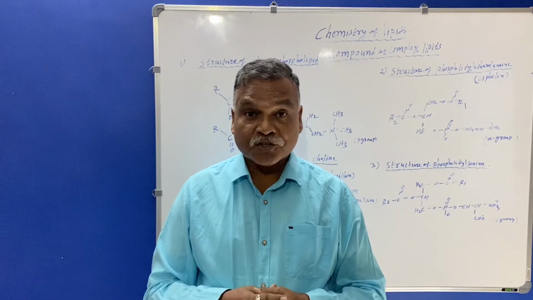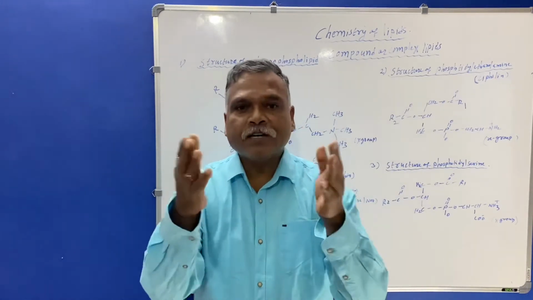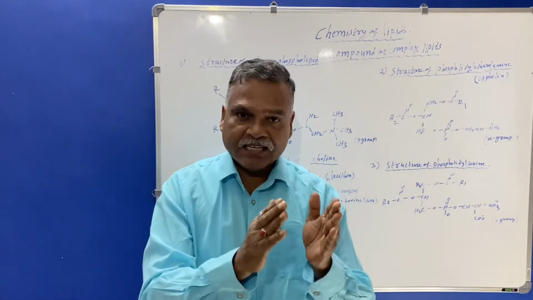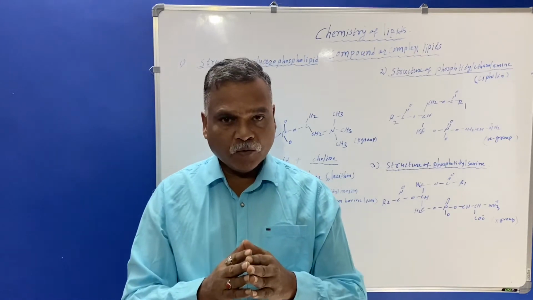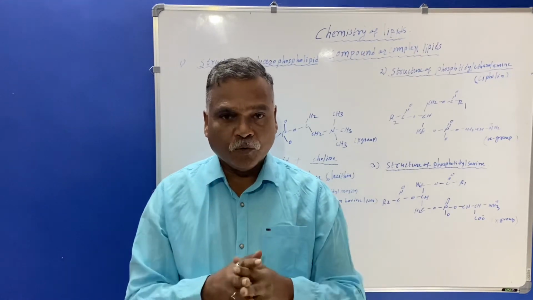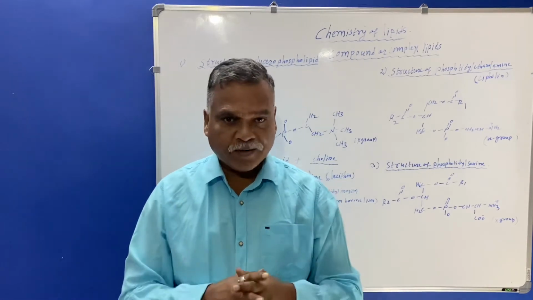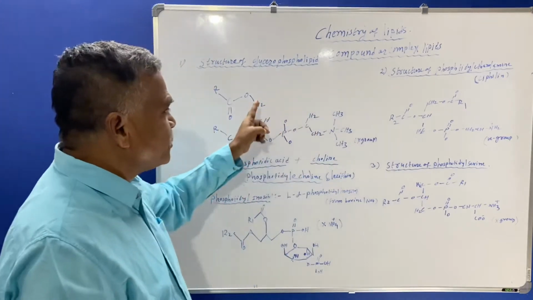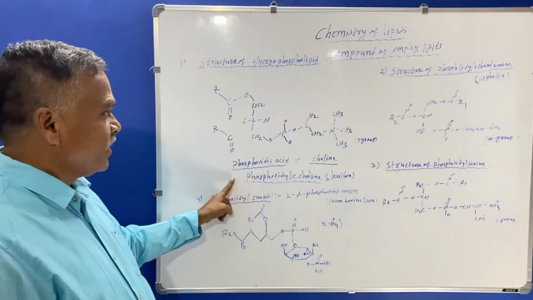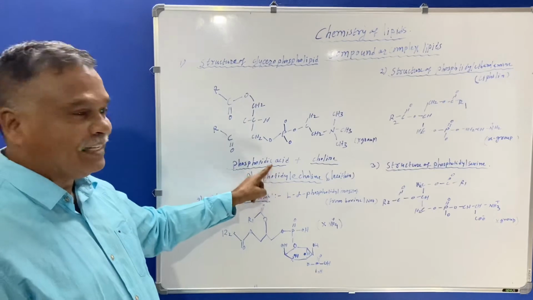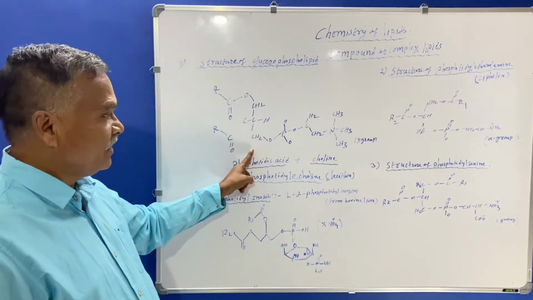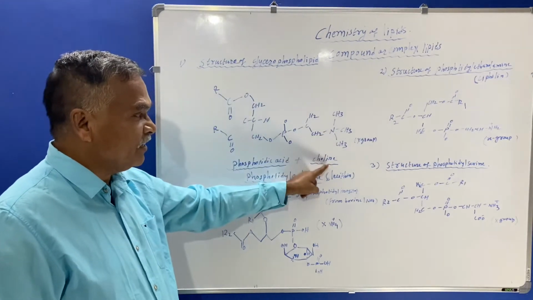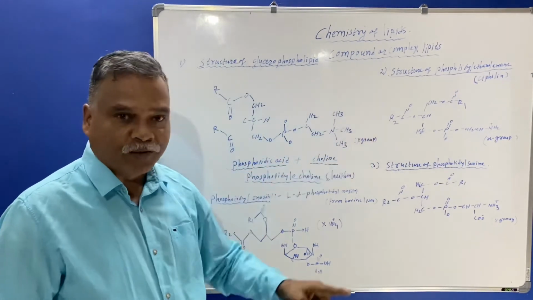If you see the structure of glycerophospholipid as per the definition, compound lipids are those compounds which are esters of the fatty acid with alcohol and additional group with nitrogen bases. Here is the structure of the glycerophospholipid. The molecule of phosphatidic acid is given here, and the molecule of choline is given here. Choline is nothing but an X group.